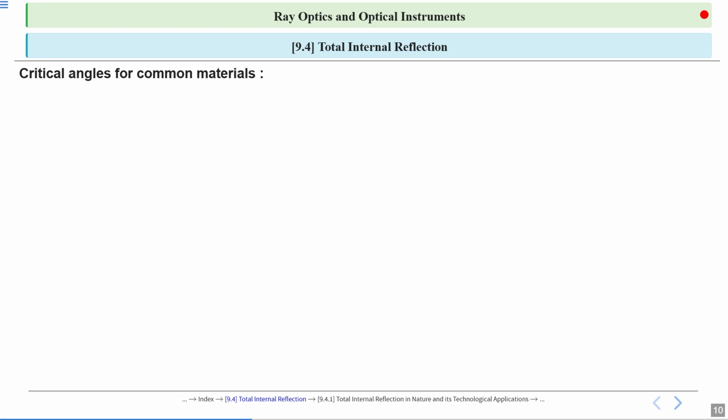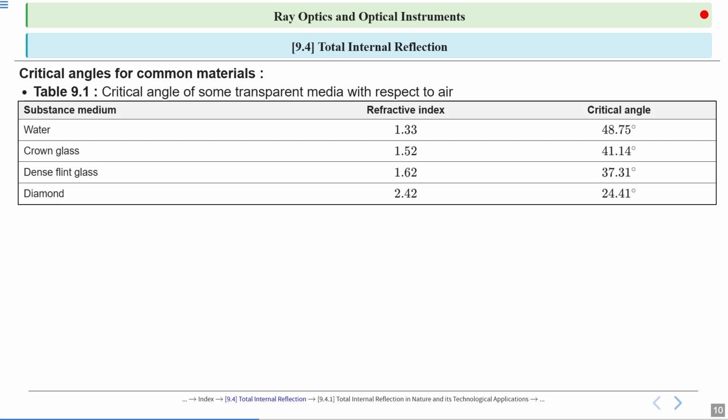Critical angles for common materials. Here we have Table 9.1 for the critical angle of some transparent media with respect to air. We know the formula to calculate the critical angle: sin C is equal to n2 upon n1. Using this formula, we can calculate critical angles. The first substance is water, with refractive index 1.33 and critical angle 48.75 degrees.